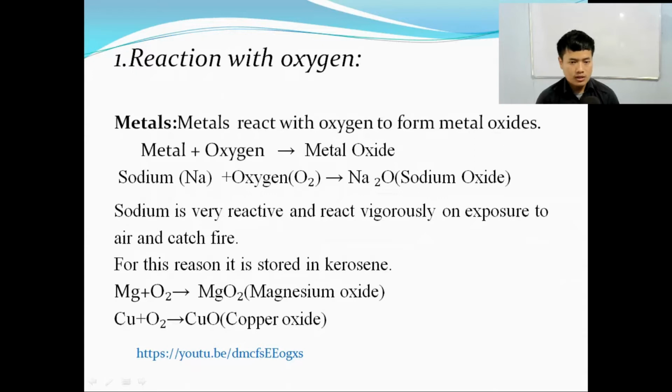Magnesium plus oxygen gives magnesium oxide. Magnesium is a metal and oxygen is a non-metal. When they react with each other, they form magnesium oxide. Copper, which is a metal, when it reacts with oxygen, gives copper oxide.